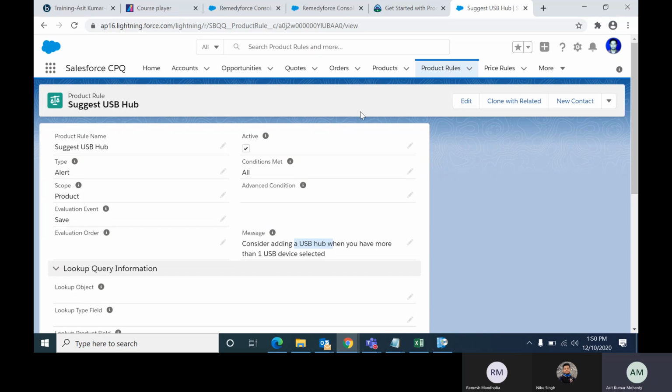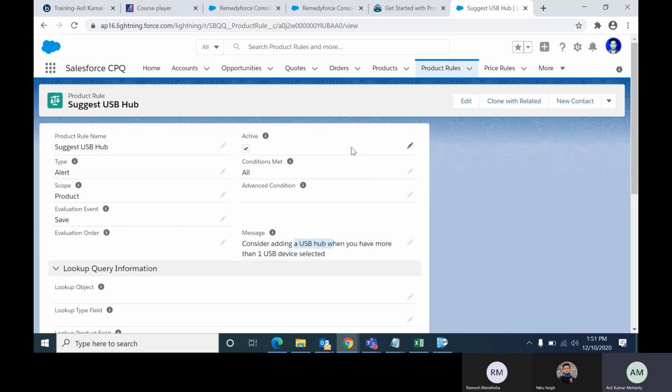So suppose you are selecting a USB microphone, USB light, USB headphone, like that. If more than one USB device is selected in your bundle, then you should select a USB hub which will connect all these USB items.